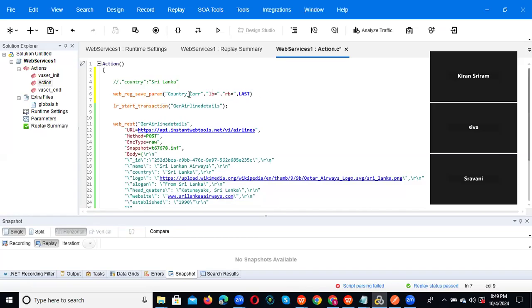Here we have the parameter name, whichever value you are capturing, it may be a country or an ID or something, you need to give it here. After that come LB, RB and Last. These are the arguments, and the semicolon is also one of the things. LB is what we need to capture. I want to capture Sri Lanka, which is our dynamic value. So for a dynamic value, left text we consider as the left boundary and right text as the right boundary.